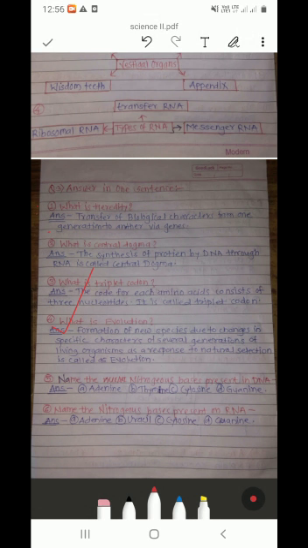Answer: formation of new species due to changes in specific characters of several generations of living organisms as a response to natural selection is called evolution.